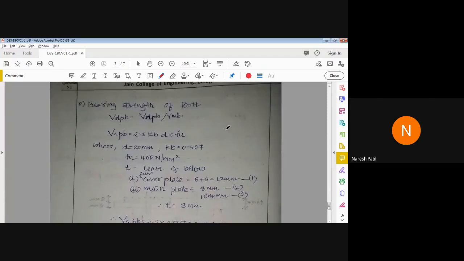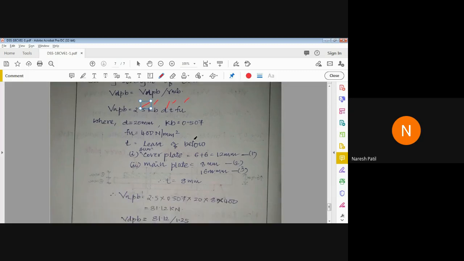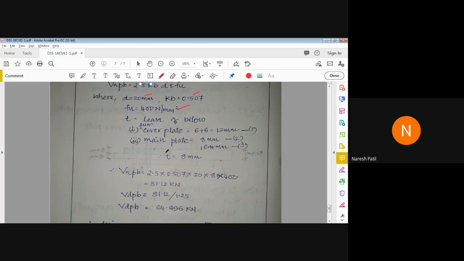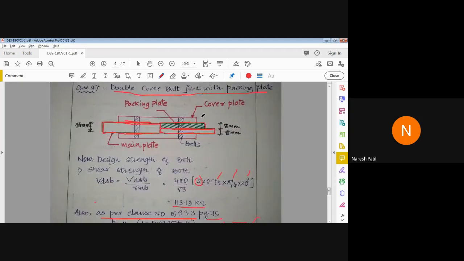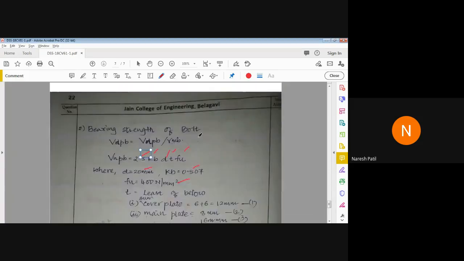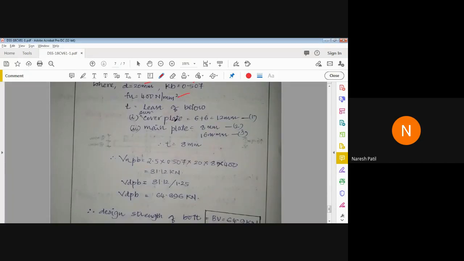Now we have bearing strength of bolt. So again it is VDP is equal to VNP upon gamma MB, 2.5 kb d t fu. Everything will remain the same. Again and again you have to use the same formula. We have diameter, we have kb, we have fu, and the thickness again. Summation of cover plate 6 plus 6. You can see we have two cover plates having thickness 6 and 6. I have not mentioned here, but I'll mention it and I'll share the same copy in your group. So summation of cover plate 6 plus 6 is 12, main plate 8, and we have another main plate 16.